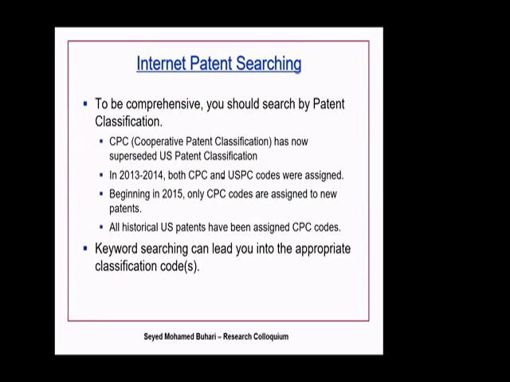Okay, now let us look at the most important point of searching. To do searching, we have what is called CPC, which is a classification, Cooperative Patent Classification. Okay, these are codes. By the way, the CPC is used only from 2015. Previously, they were using different codes. Okay, they were using CPC and USPC codes.